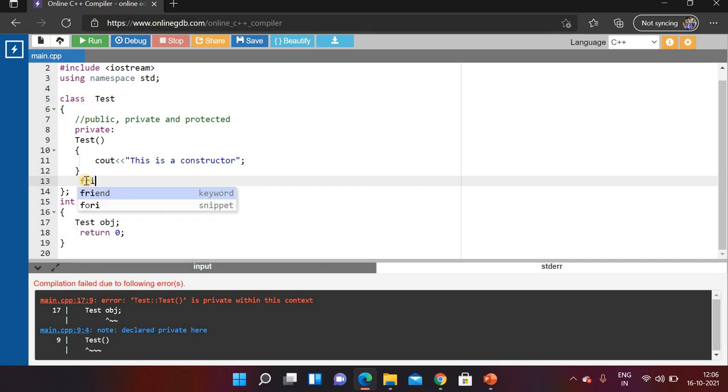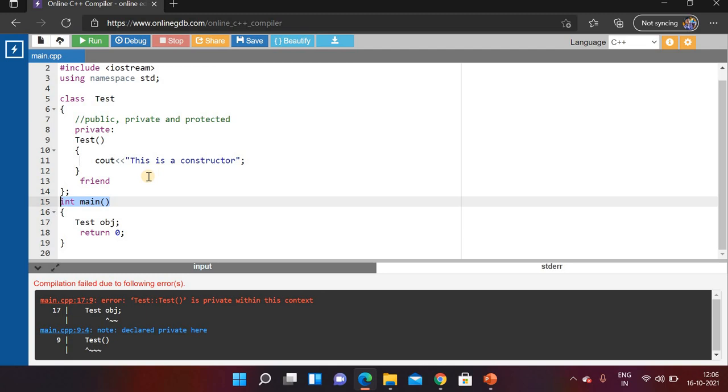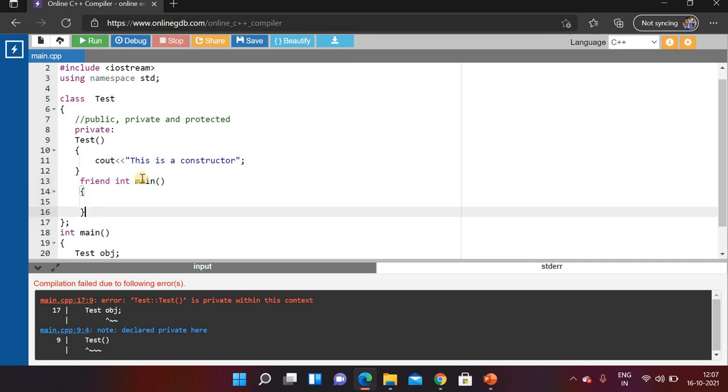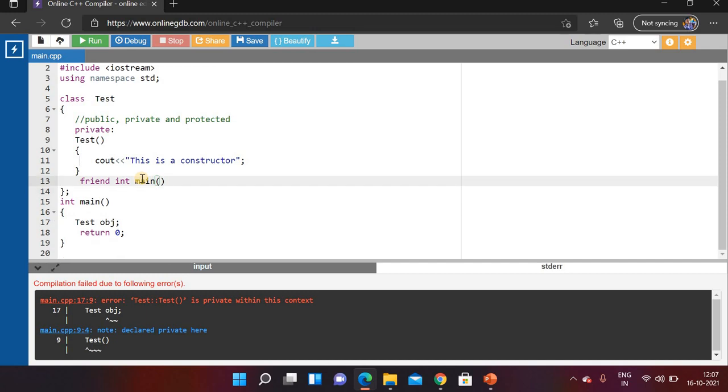First we need to write the friend keyword. After that we write the function name, the signature of the function: int main. Here we are not writing the definition, we are only declaring this function within the class, so we write a semicolon. Now the main function is a friend of the test class, and it has special permission that it can access private and protected members of the test class. In the test class we have a private constructor, so if we run this program,